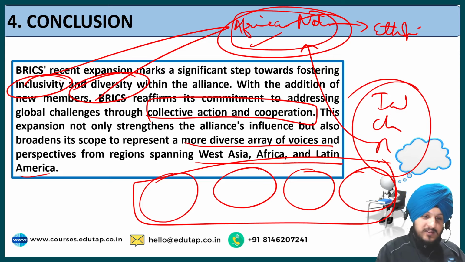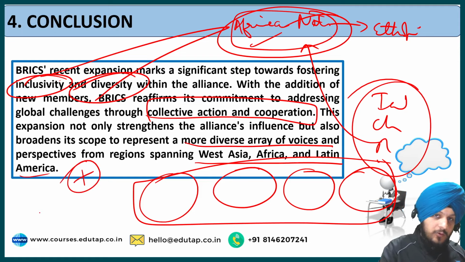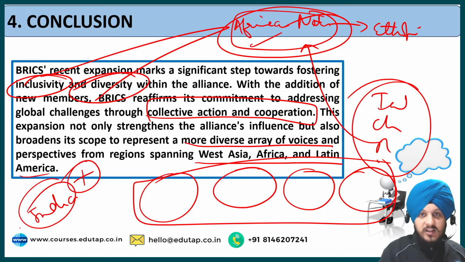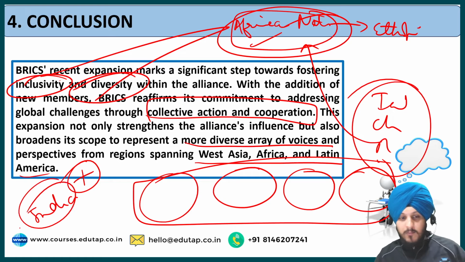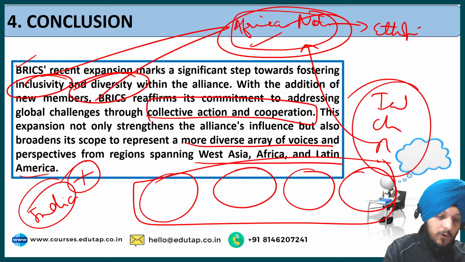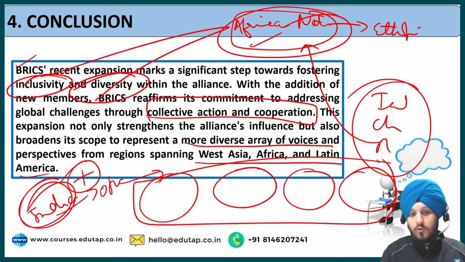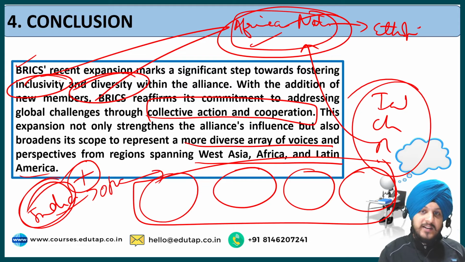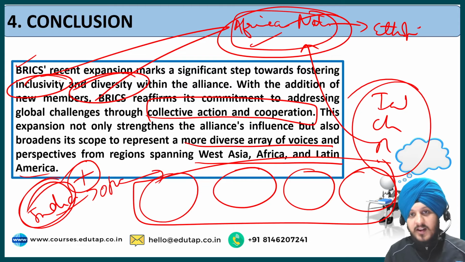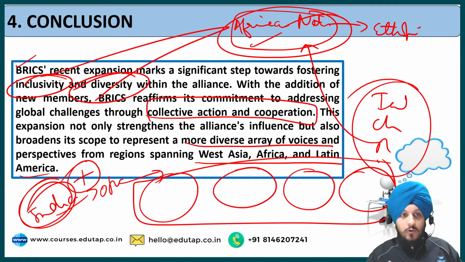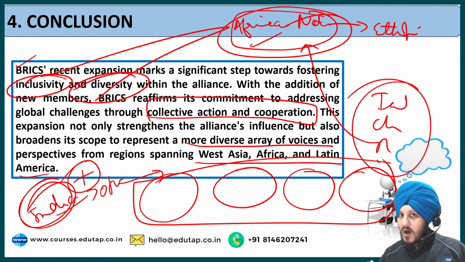One thing I have missed that you can write in your answer is about India. Since the question was asking about India also, somehow I have skipped it, but I want you to write that it opens new opportunities for India on a global stage, and through this, it can tap into different markets and create more diplomatic opportunities for the nation. So I hope the conclusion is also clear to you, and how you can design it in a systematic manner.